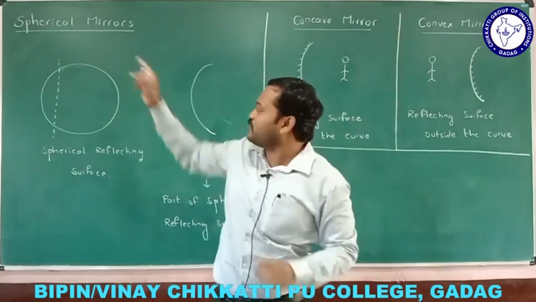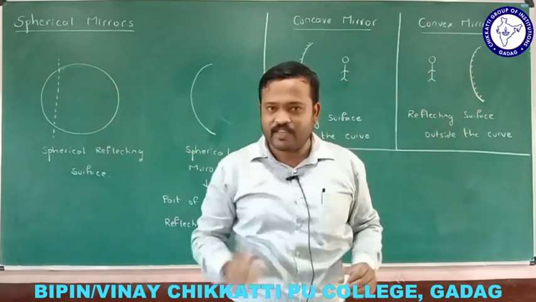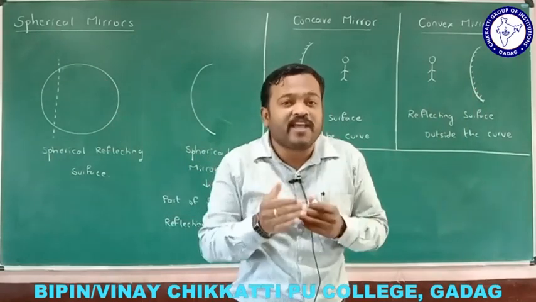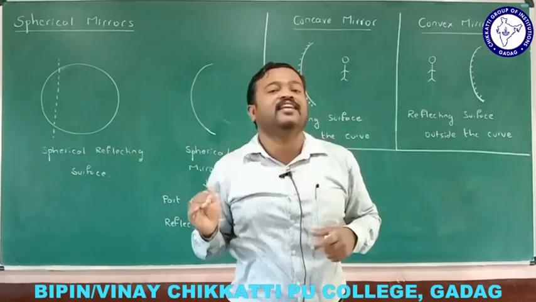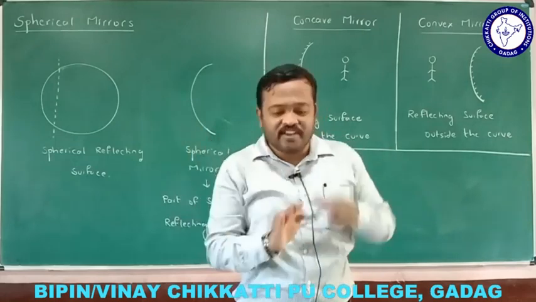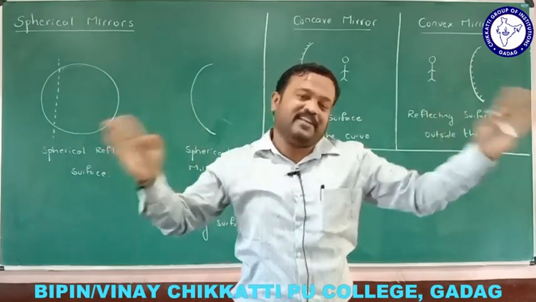Okay, we have started with spherical mirror. Spherical mirror is a part of spherical reflecting surface. There are two types based upon where actually the reflecting surface is. If the reflecting surface is inside the curve, then it is called a concave mirror. If the reflecting surface is outside the curve, we call it a convex mirror.